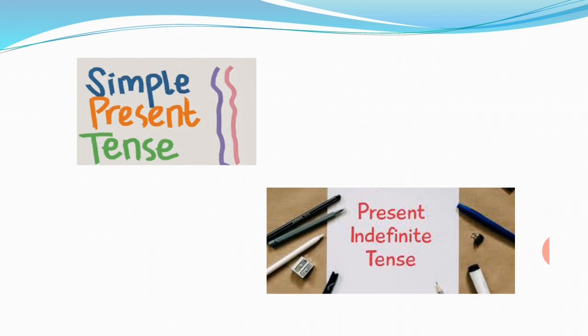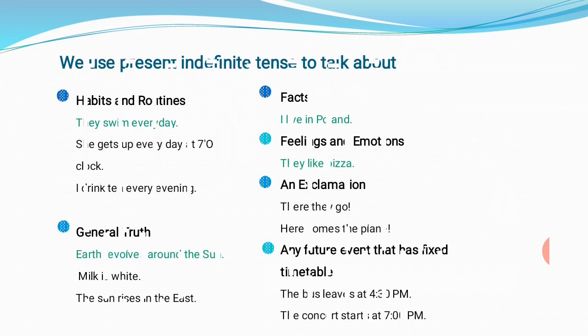So children, first of all, let's see in detail about simple present tense. You can also call it present indefinite tense. So simple present tense and present indefinite tense mean the same. Why do we use present indefinite tense? We use it when we have to talk about habits and routines, general truth, facts, feelings and emotions, exclamation, or any future event that has a fixed timetable.